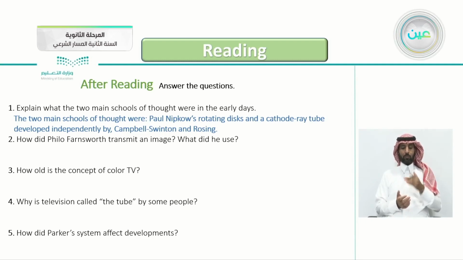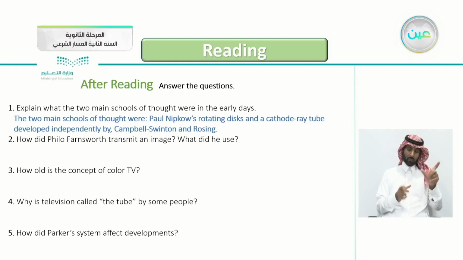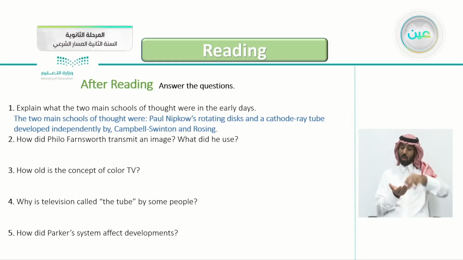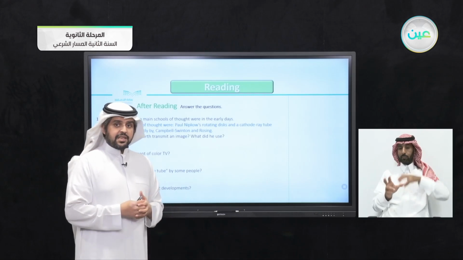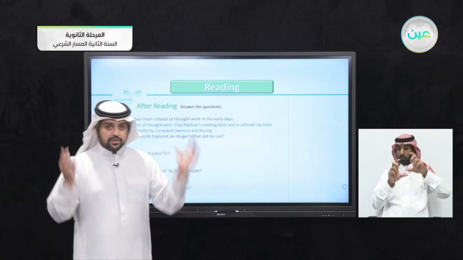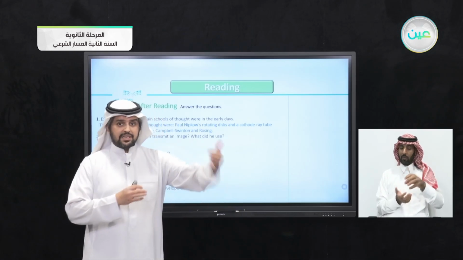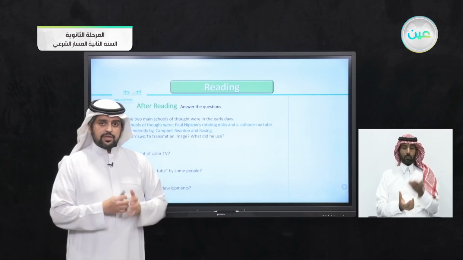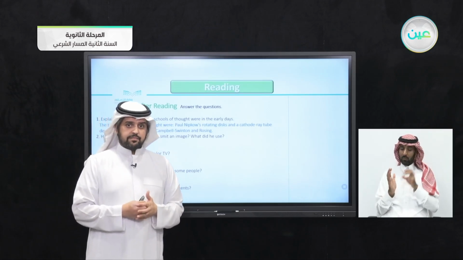Again, the two main schools of thought were the first one, Paul Nipkow's rotating disc, and the cathode ray tube, developed independently by Campbell, Swinton, and Rosing. The second question here: how did Philo Farnsworth transmit an image? What did he use? This was, of course, revolutionary at that time, to send an image. You can go back to the article and find the answer.